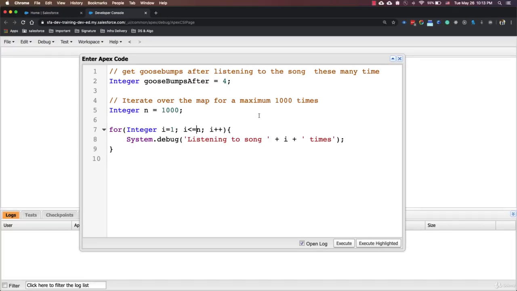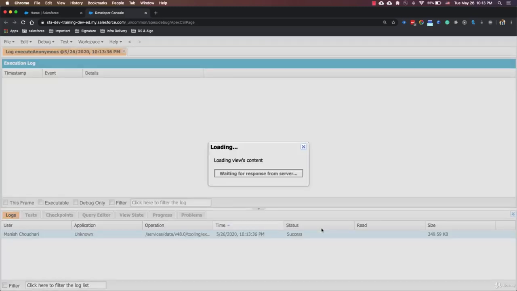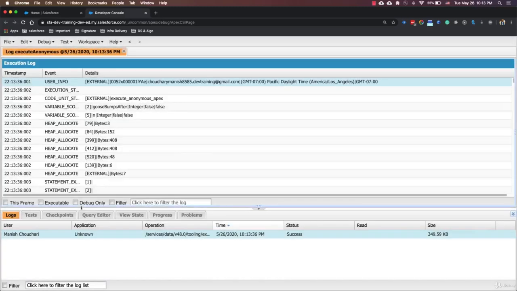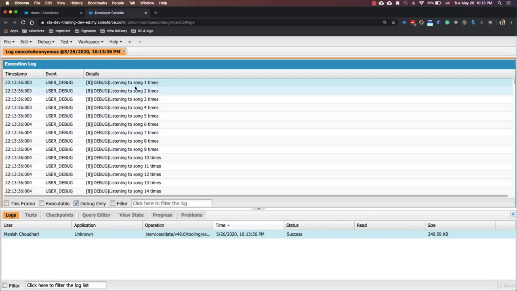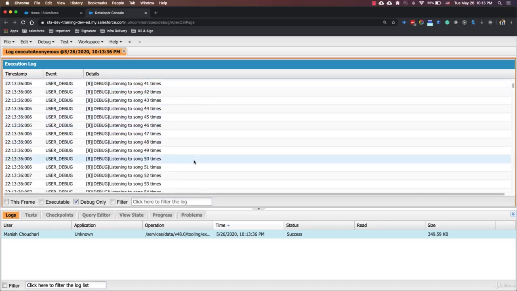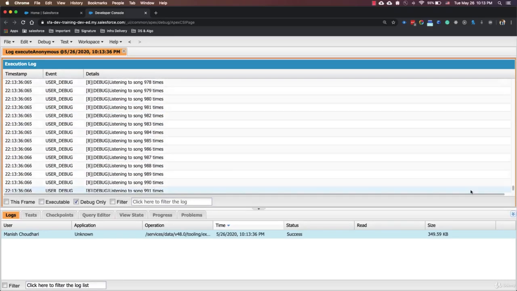Now let's execute this code and this loop should execute 1,000 times, and we should see our debug statement 1,000 times. So it's saying like listening to the song 1 times, 2 times, 3 times, 4 times, and so on. And this is printed till the value is 1,000.